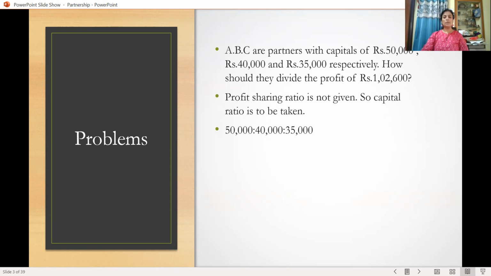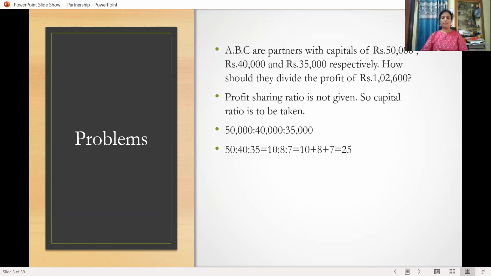Therefore, write down the capitals of the partners now. A's capital, B's capital, C's capital: that is 50,000, 40,000, 35,000. What is common in these three? There are three zeros in 35,000, isn't it? 40,000 has four zeros, 50,000 has four zeros. So three zeros are common. So remove those zeros and you will be left with 50, 40, 35. Now it is easily divisible by 5. So 5 tens are 50, 5 eights are 40, and 5 sevens are 35. Therefore, 10, 8, 7 is the capital ratio.